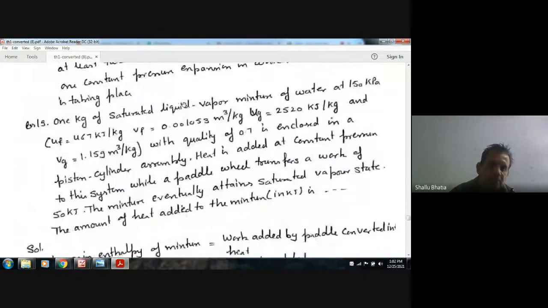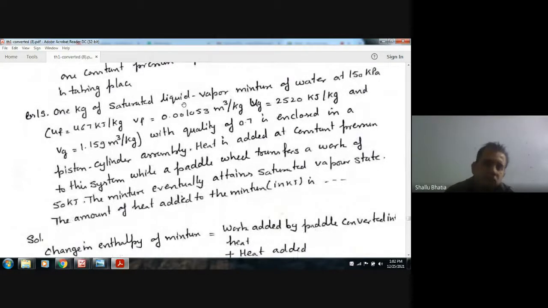Next, 1 kilogram of saturated liquid-vapor mixture of water at 150 kPa, Uf is equal to 467 kilojoules per kilogram, Vf is equal to 0.001053 meter cube per kilogram, Ug is equal to 2520 kilojoules per kilogram, and Vg is equal to 1.159 meter cube per kilogram, with quality of 0.7,